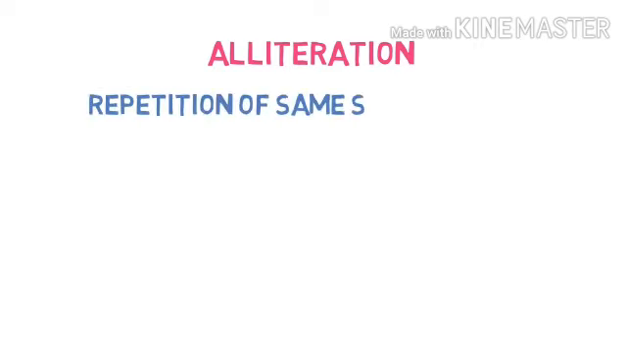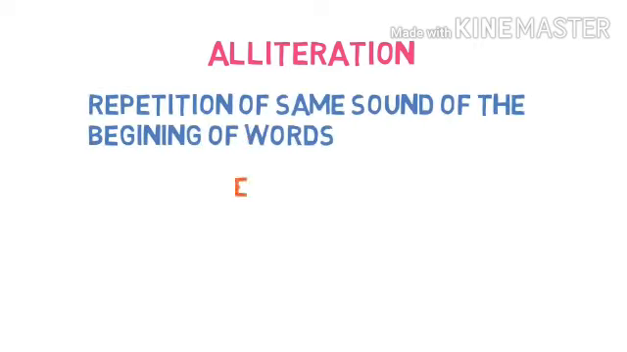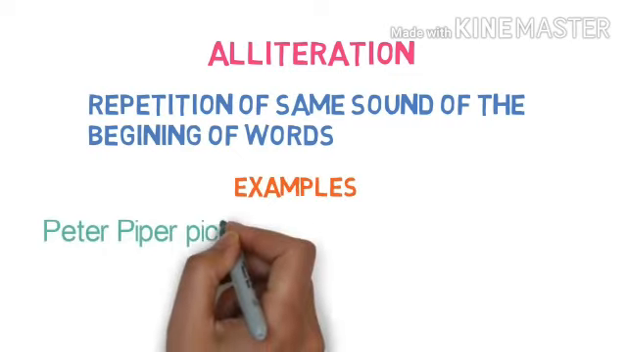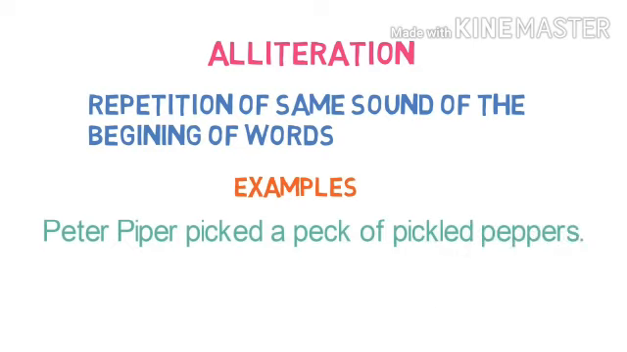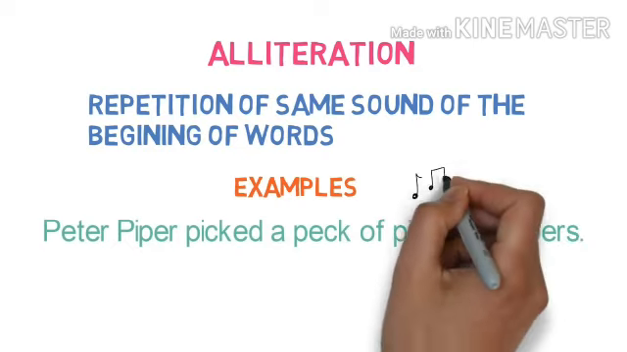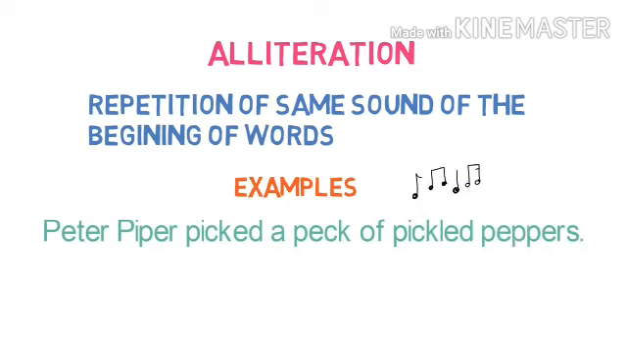Now let's look into the next figure of speech, that is alliteration. An alliteration is a figure of speech where initial sounds of words are repeated. Let's look into the examples of alliteration. Peter Pepper picked a peck of pickled peppers. Here you can see the sound P is repeated. So it's an example of alliteration.